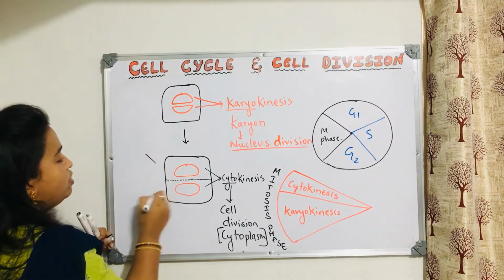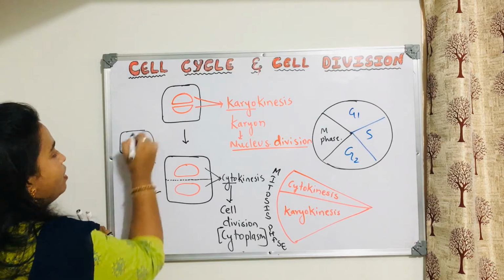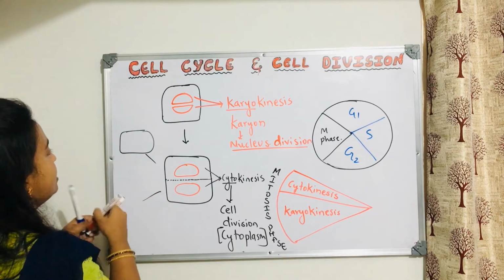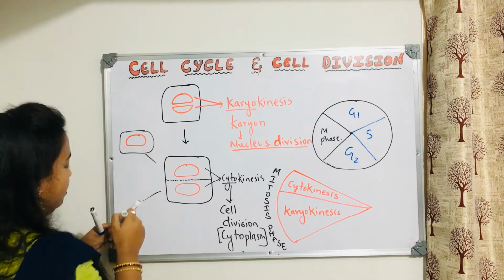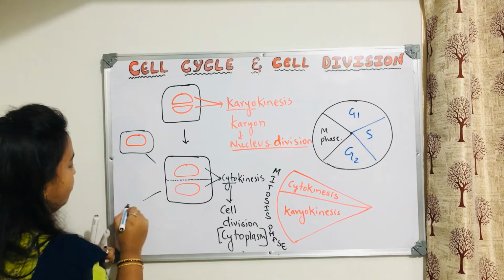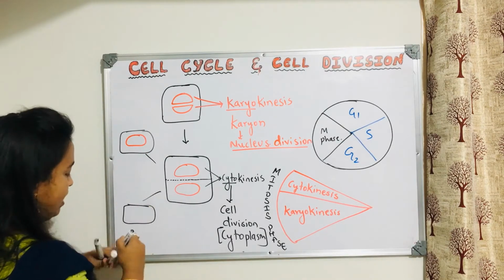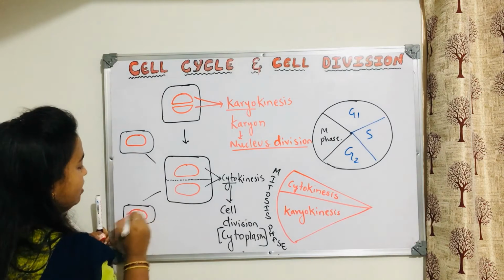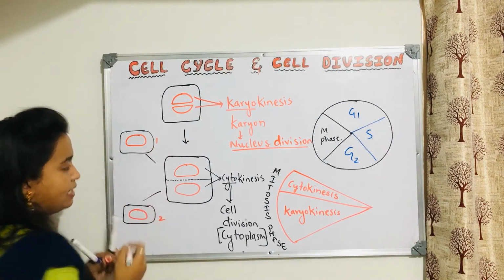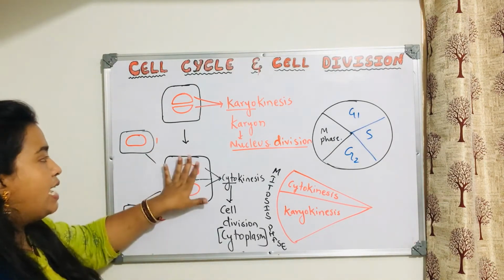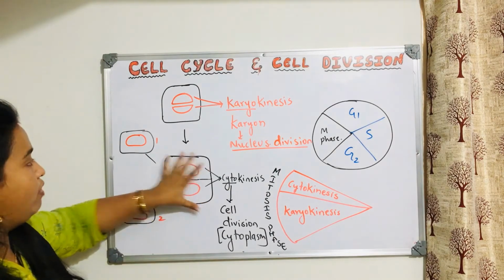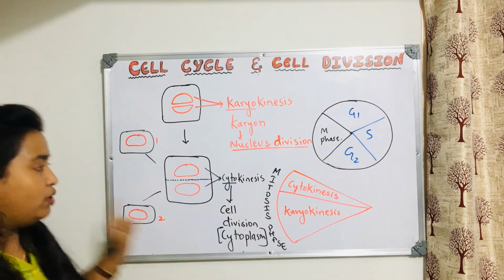Now this becomes one cell with this nucleus, and this becomes a second cell with this nucleus. After division, you will not find the original cell, only these two.